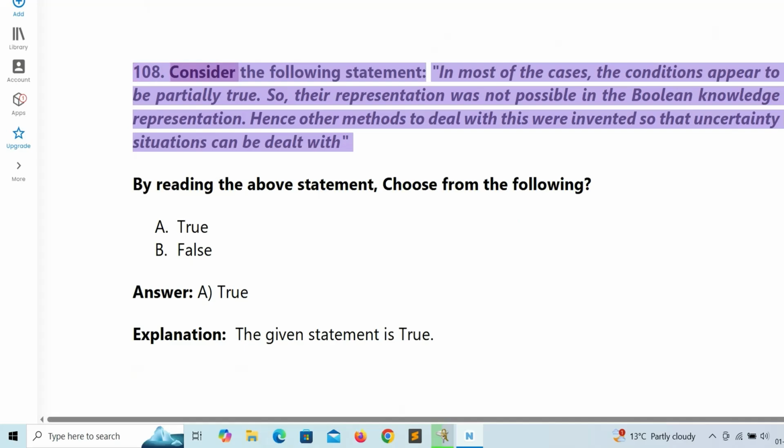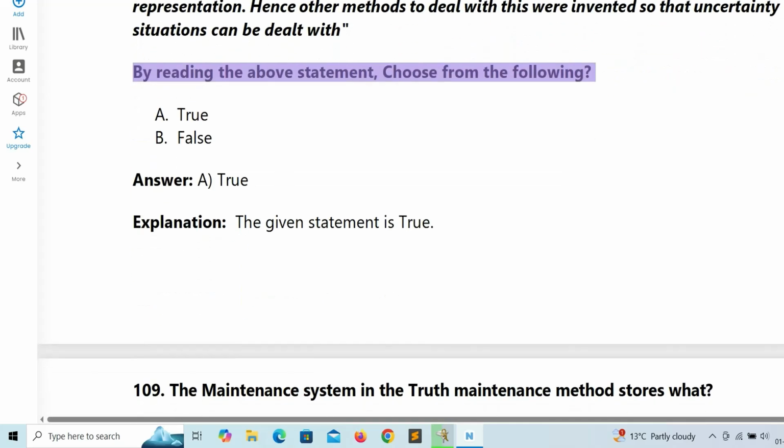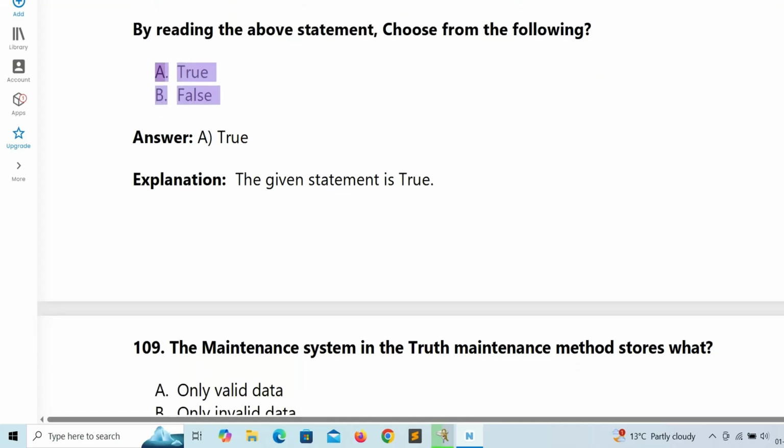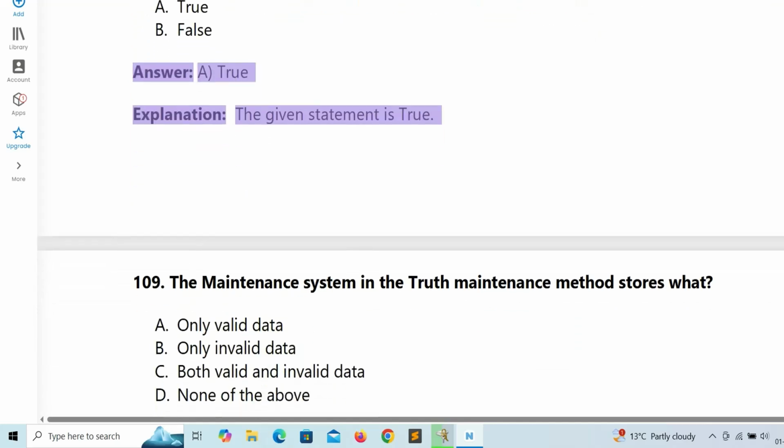108. Consider the following statement. In most of the cases, the conditions appear to be partially true. So, their representation was not possible in the Boolean knowledge representation. Hence, other methods to deal with this were invented so that uncertainty situations can be dealt with. By reading the above statement, choose from the following. A. True. B. False. Answer: A. True. Explanation: the given statement is true.